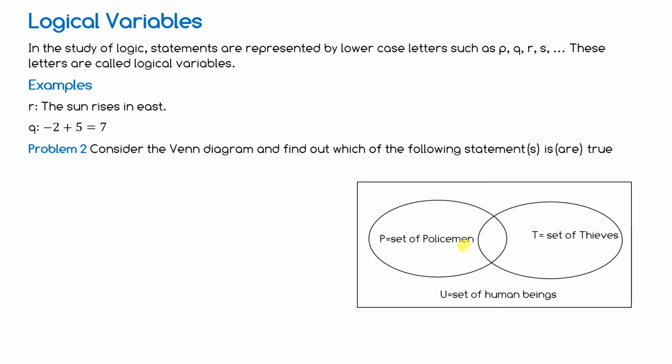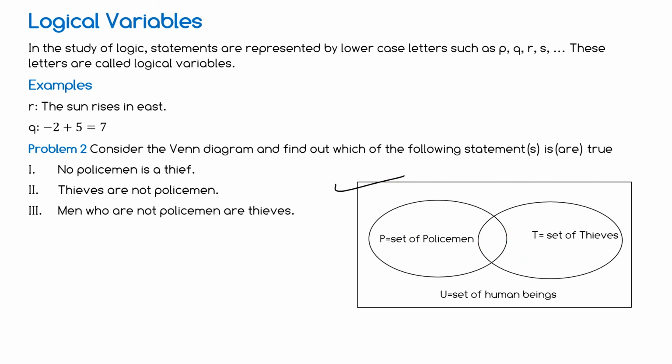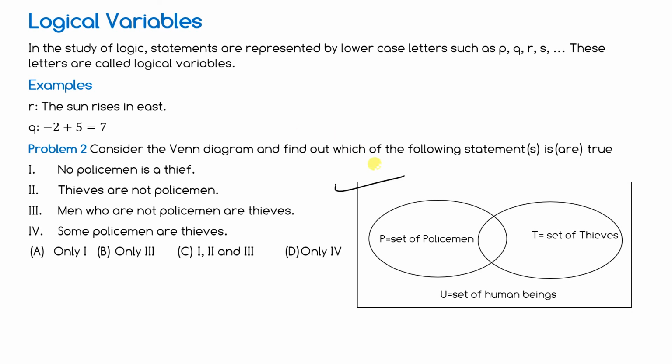The left hand side is the set of policemen P, and the right hand side you have the set of thieves T, and U is the set of human beings. U is the universal set. Number 1. No policeman is a thief. Number 2. Thieves are not policemen. According to this diagram, you'll tell me the answer. Men who are not policemen are thieves. Some policemen are thieves. So you have to find out which statements are true.